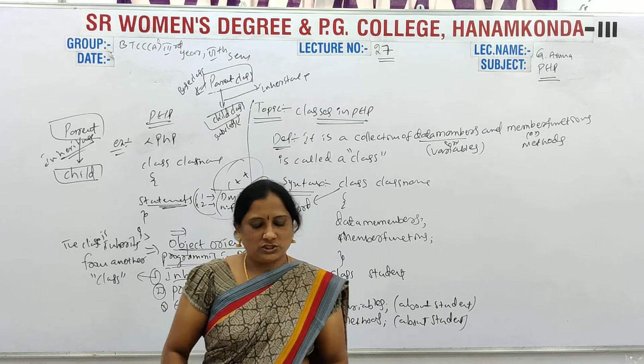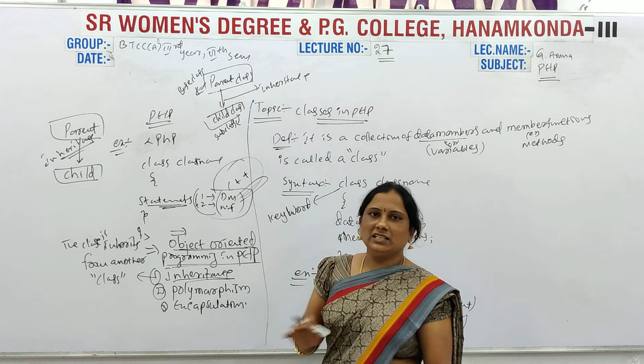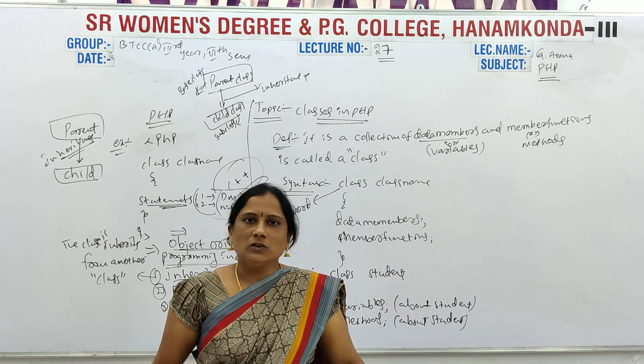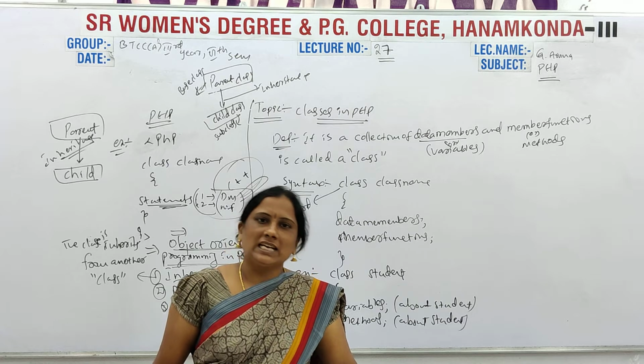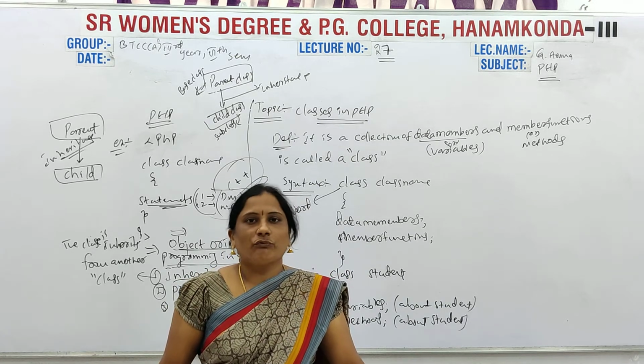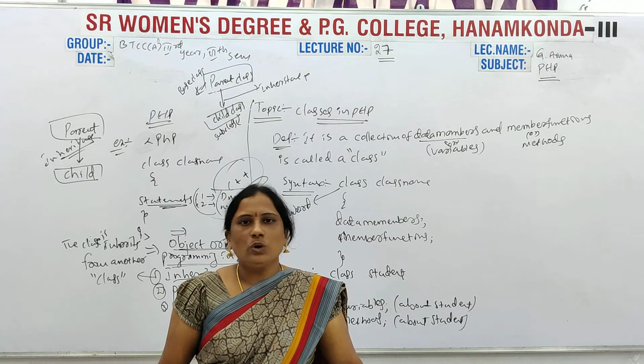Only the definition. For example, parent and child is the best example for inheritance. Why? Because the child takes the properties or characteristics from the parent class. These two are classes.